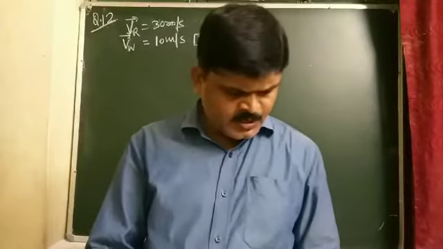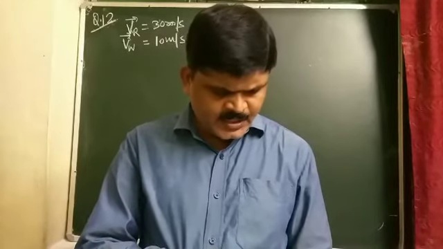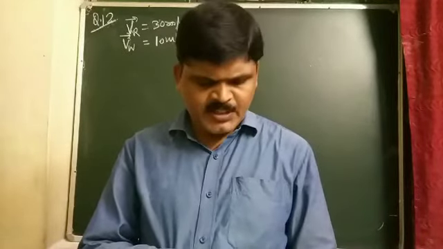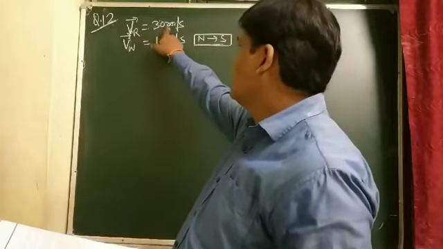Next question, students, question number 12. Listen carefully. Rain is falling vertically with a speed of 30 meter per second. Velocity of rain is 30 meter per second.